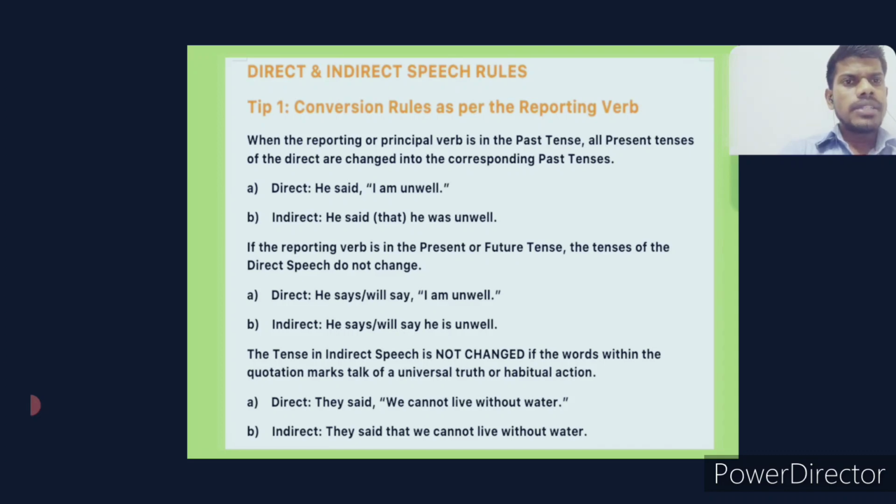The tense in indirect speech is not changed if the words within the quotation marks talk about a universal truth or a habitual action. Whether the reporting verb is in the present or the past, when you are talking about a universal truth, we need not change the tenses. See, "We cannot live without water." And of course, it is a universal truth, and we cannot change this to "could not." It's wrong. So there are some exceptional rules for reported speech. If the reporting verb is in the past and we are talking about a universal truth in the direct statement, make sure there are no changes in the tenses.